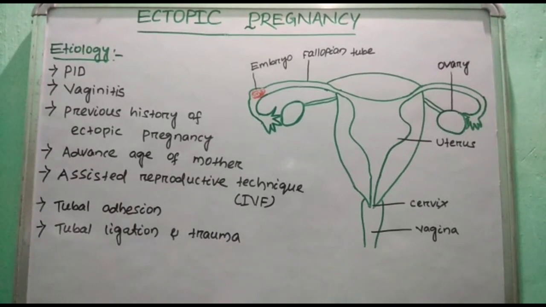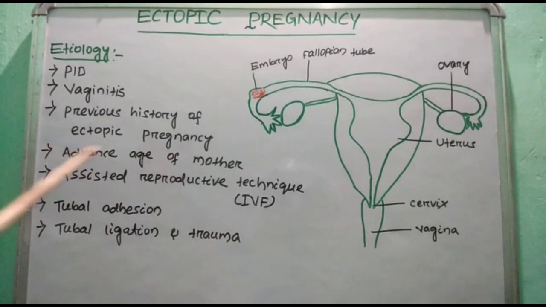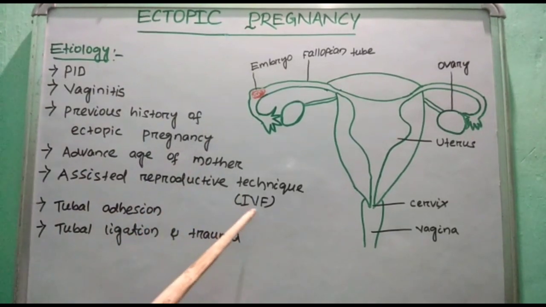The next cause is vaginitis. Vaginitis is caused by chlamydia trachomatis. Next, previous history of ectopic pregnancy. Next, advanced age of mother. Next is assisted reproductive technique like IVF, in vitro fertilization.